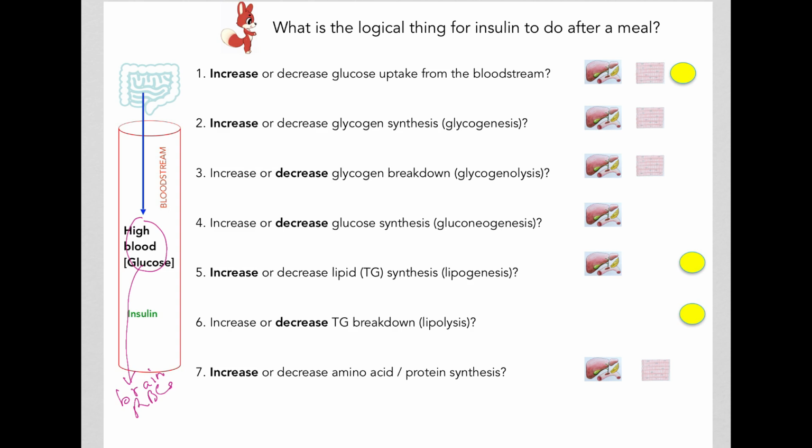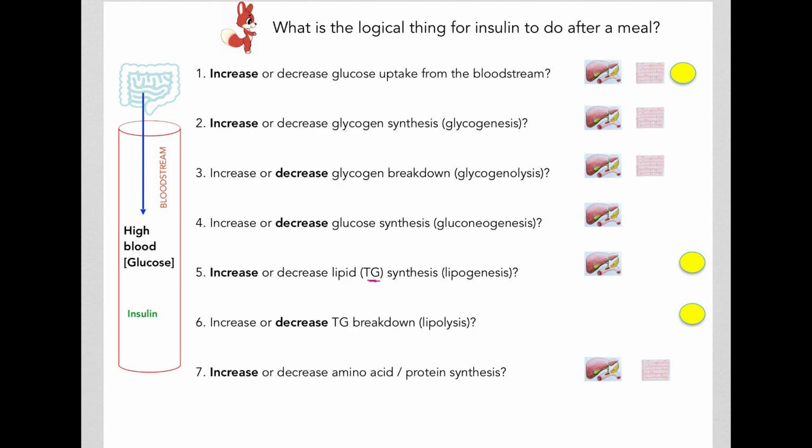So there's enough glucose in the bloodstream, and it makes sense that insulin will decrease synthesis of new glucose, what we call gluconeogenesis, and that happens predominantly in the liver. So insulin is going to stop the liver from making new glucose because there's already a lot of glucose in your bloodstream.